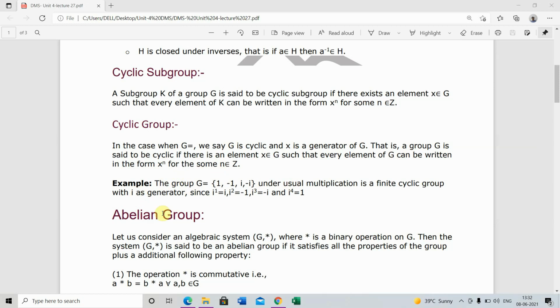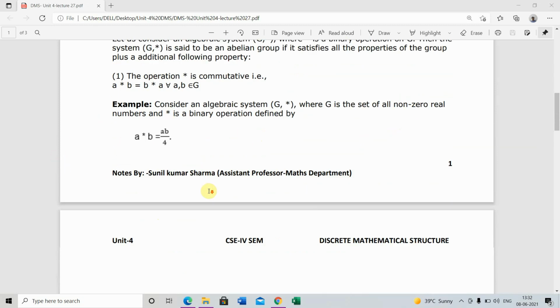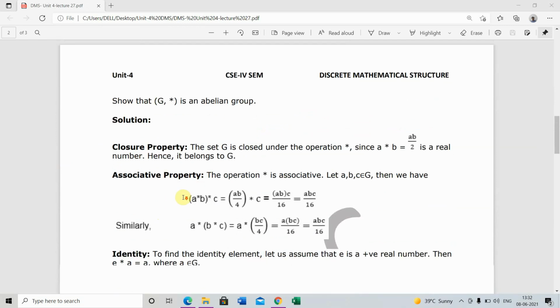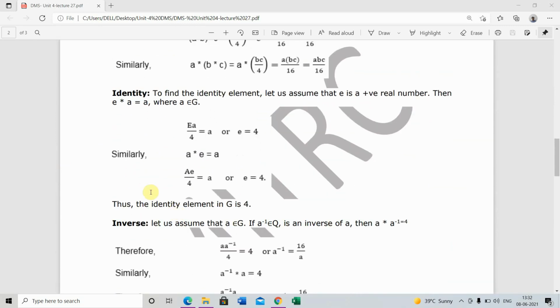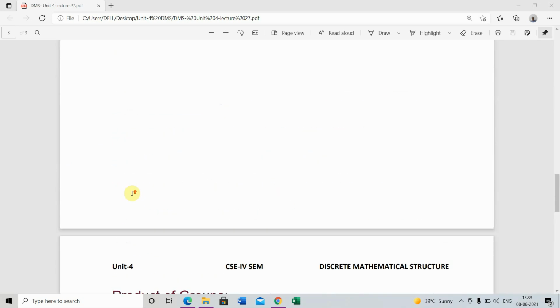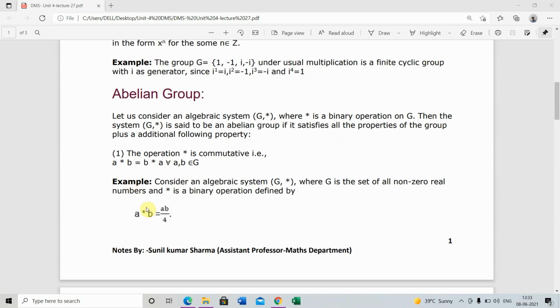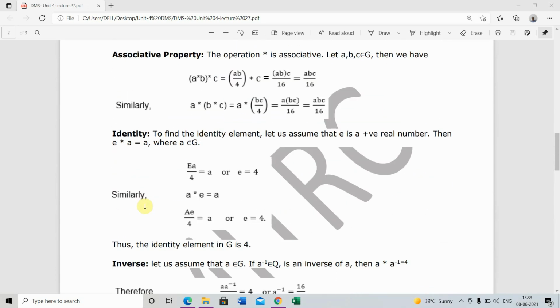An example is also given here, the abelian group. Let us consider an algebraic system G star, where star is a binary operation on G. Then the system G star is said to be an abelian group if it satisfies all the properties of a group plus the additional property that the operation star is commutative. Closure property, associative property, identity element and inverse element all exist. A group that has the commutative property is called abelian.